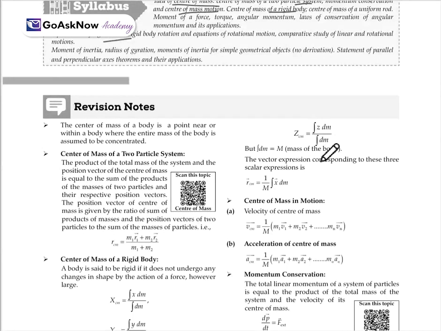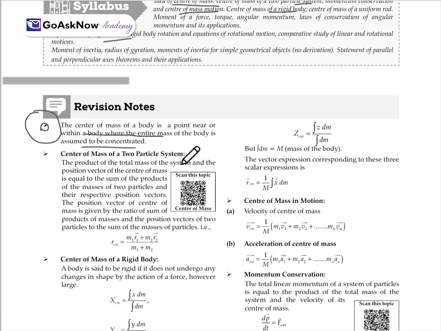So, firstly, the center of mass of a body is the point within the body where the entire mass of the body is assumed to be concentrated. See, if we have any body, the center of mass is the point where the entire mass of the body is assumed to be concentrated. This is what the center of mass is called.